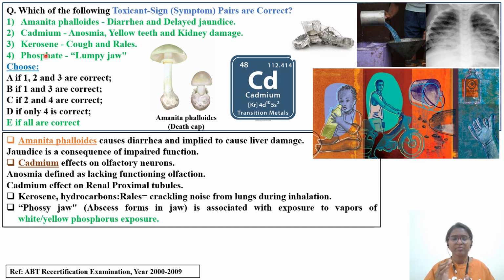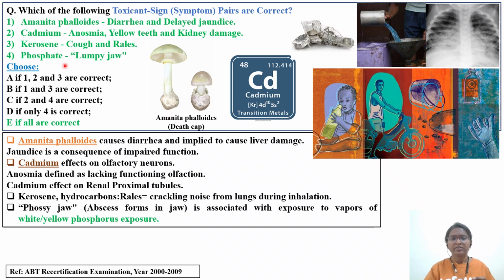I'll give the link about kerosene toxicity and its symptoms in the description. And the fourth option, that is phosphorus. With respect to phosphorus, we have already discussed Phossy jaw on our channel under acts and wars. Today we'll discuss in more detail all types of phosphorus poisoning.